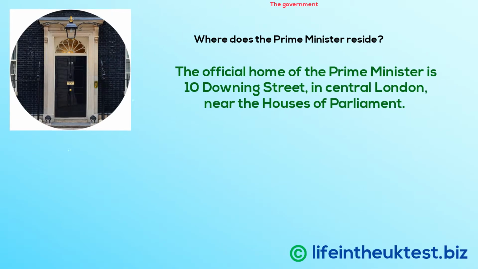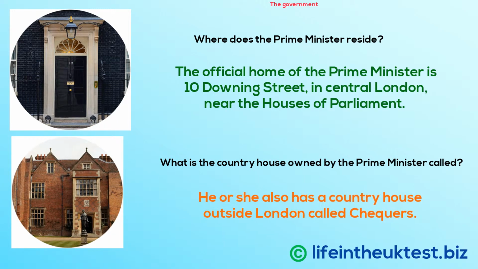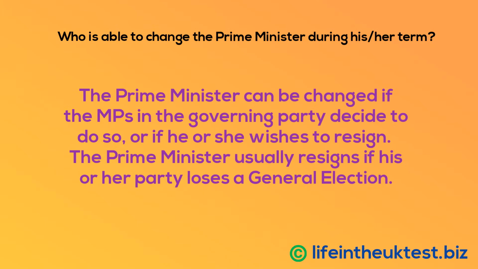The official home of the Prime Minister is 10 Downing Street, in central London, near the Houses of Parliament. He or she also has a country house outside London called Chequers. The Prime Minister can be changed if the MPs in the governing party decide to do so, or if he or she wishes to resign. The Prime Minister usually resigns if his or her party loses a general election.